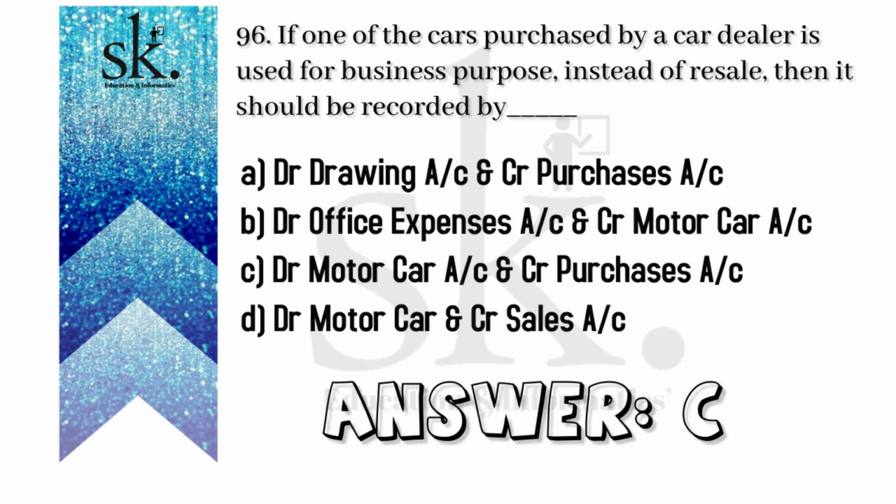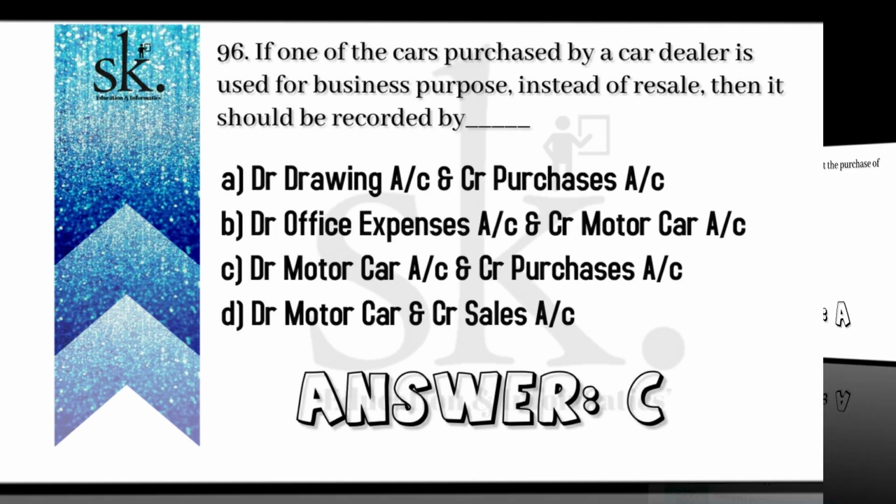So the correct option will be C, where the asset motor car will be debited. If you had considered the car to be part of resale, you might have debited purchase, so purchase is required to be credited to nullify it. So the correct option is C, motor car to be debited, purchase to be credited.